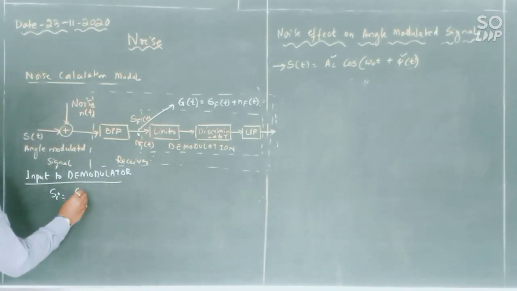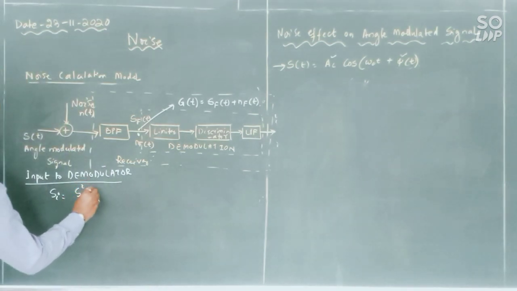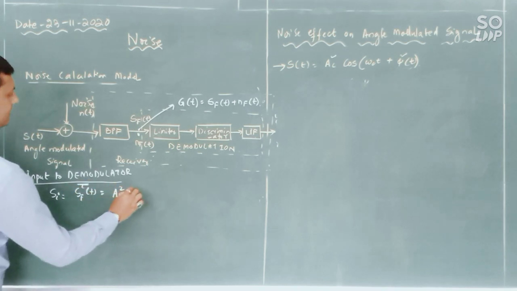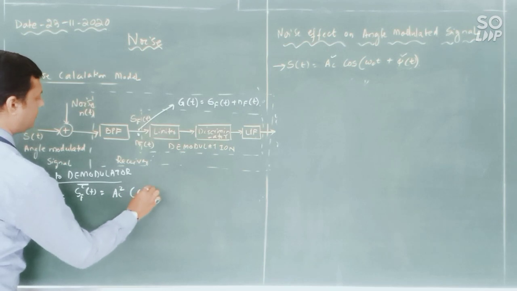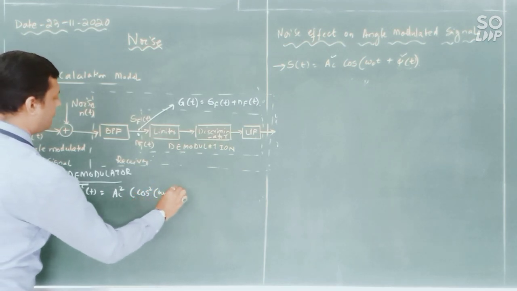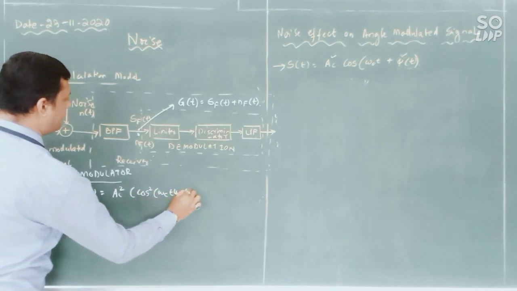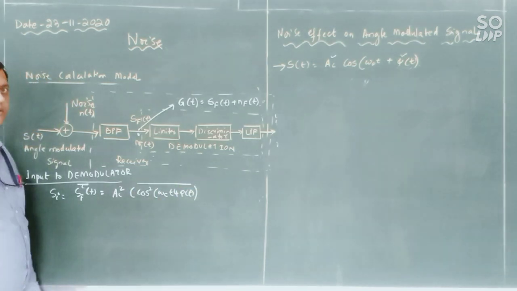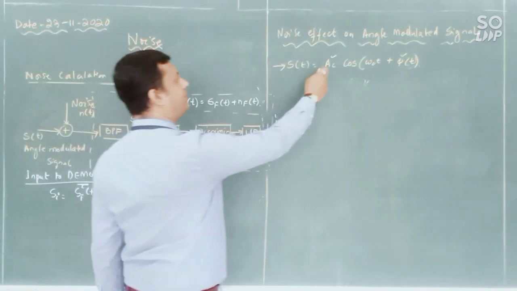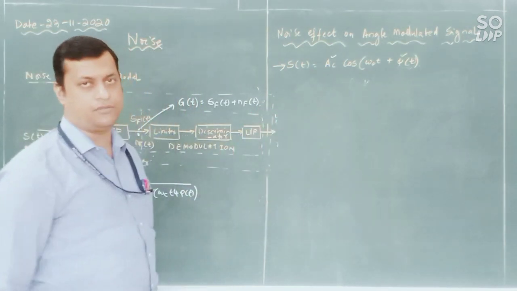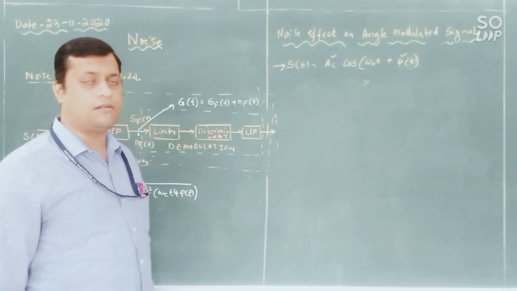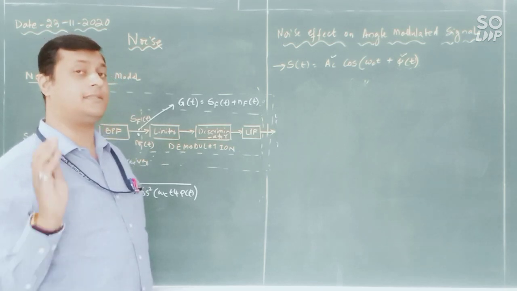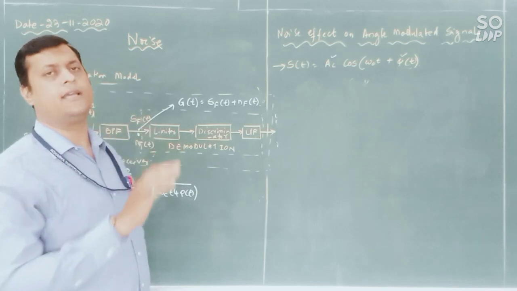That is equal to Sf square of t whole bar is equal to AC square into cos square of omega c t plus phi of t whole bar. Now this is the amplitude. There is no variation in amplitude. So what is the power content in your angle modulated signal? The power content in the angle modulated signal is the same as the power content in your carrier signal.